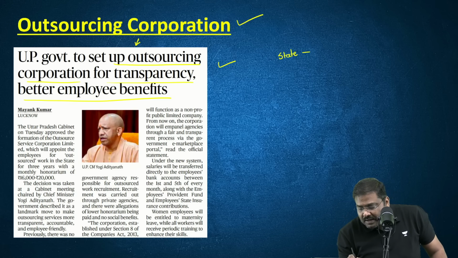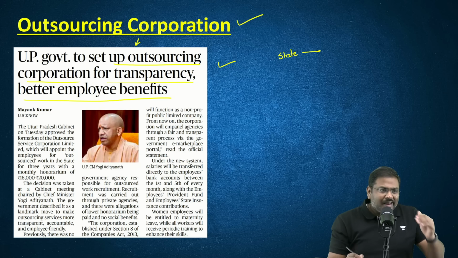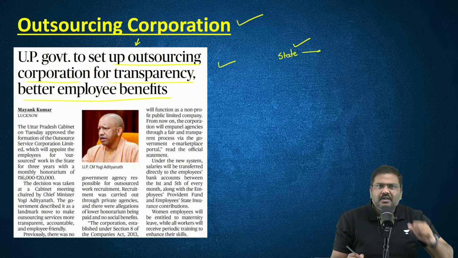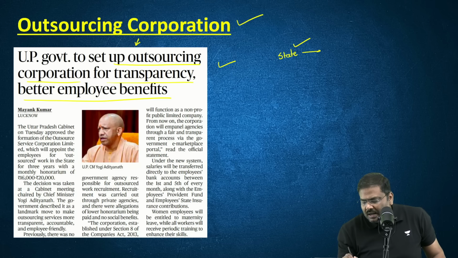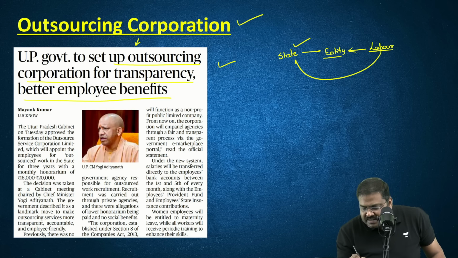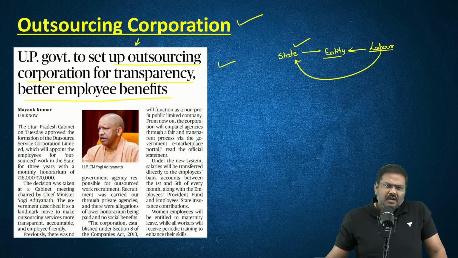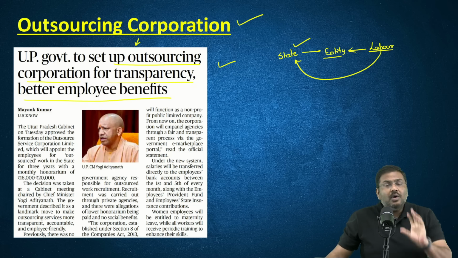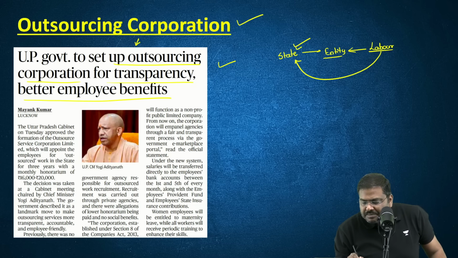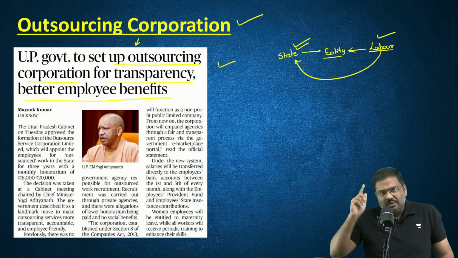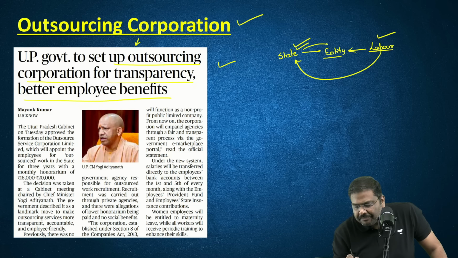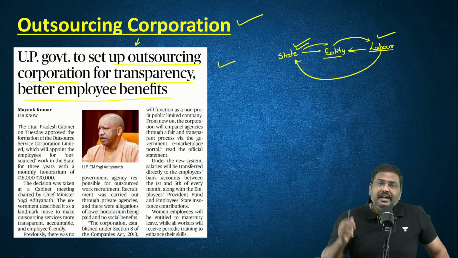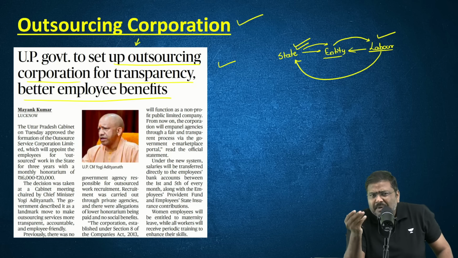But here, what the government does is it will basically rent out or lease out this kind of work to a company or let's say an entity. And this entity will use the labor units at their disposal and provide the services for the state government. Now, the state governments are worried. What is the worry of the state government? I am supposed to make certain payment for the labor units. I will transfer the money. What is the guarantee that this entity will provide the correct salary to the labor units? That is people, by the way.